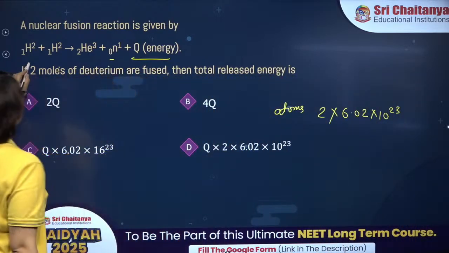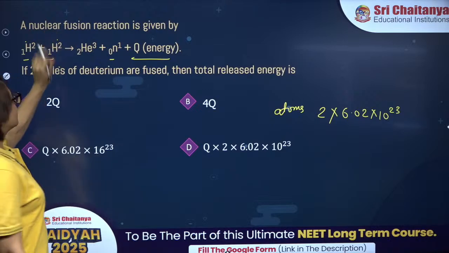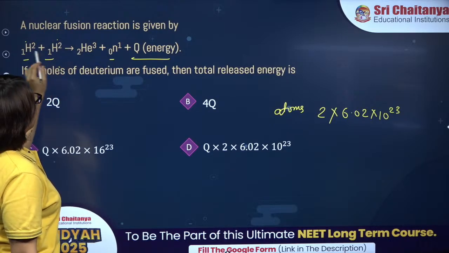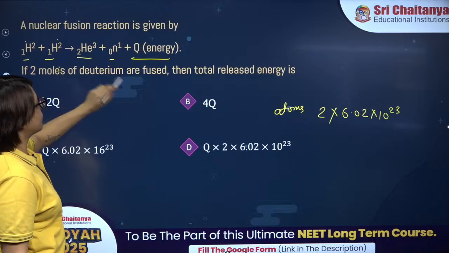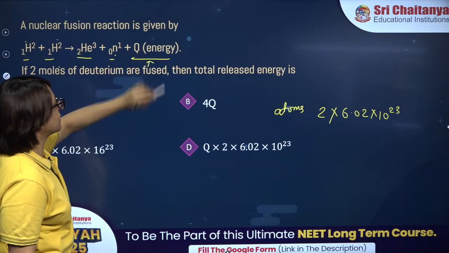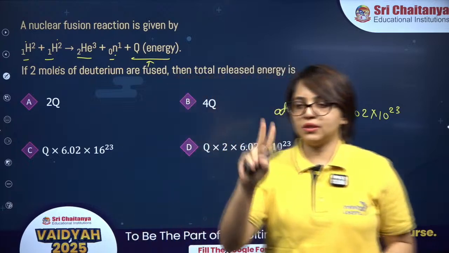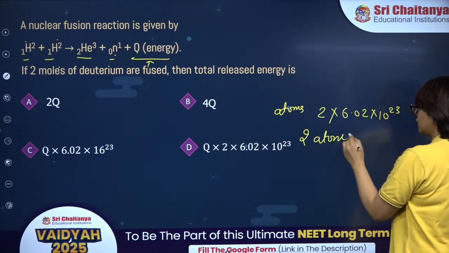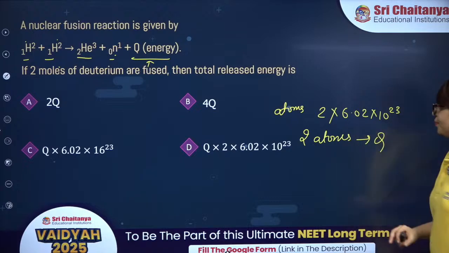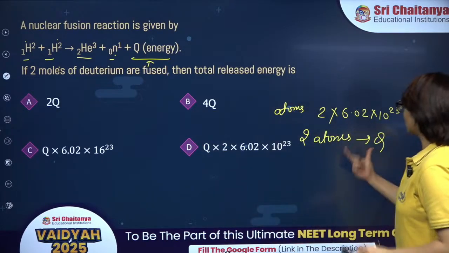Now in this reaction, can you see 2 atoms? They are 1H2, they are combining and forming 2He3, 1 neutron, and they are releasing Q energy. So with the help of 2 atoms, how much energy are we getting? Q. With the fusion of 2 atoms, we are getting Q energy.